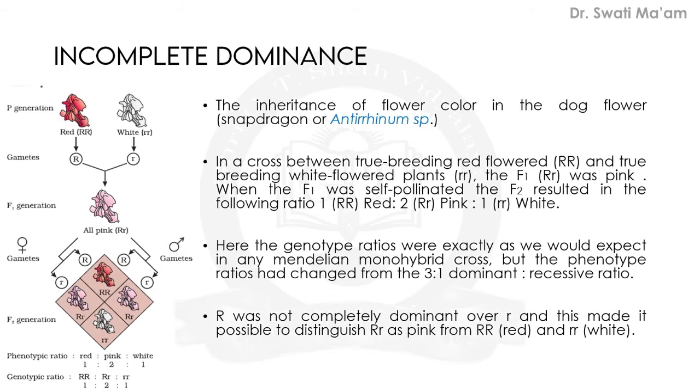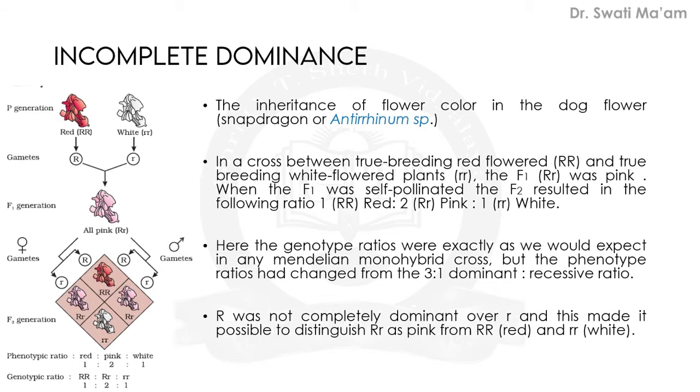Last session, we learned about the Mendelian experiments regarding the monohybrid experiment, as well as the laws which were interpreted from it. They were the law of dominance as well as the law of segregation. We learned about the dominant gene, the recessive gene, how they work, and how the gametes are formed, and how in the form of gametes the genes are pure. That's why this law is also known as purity of genes, or we can call it the law of segregation.